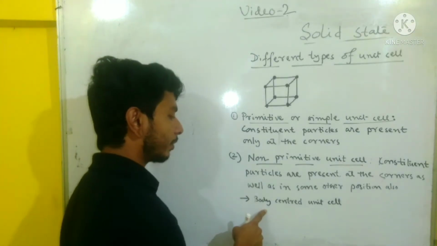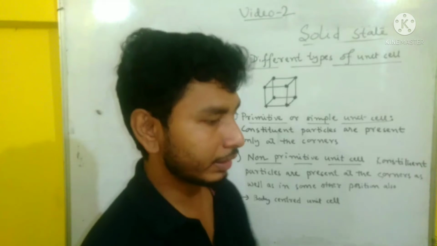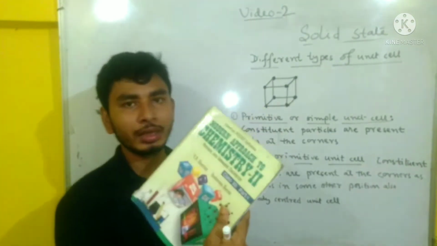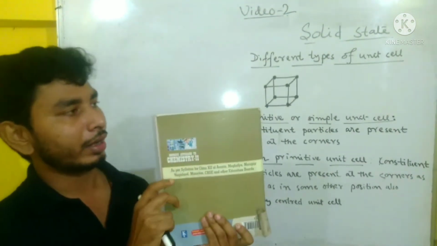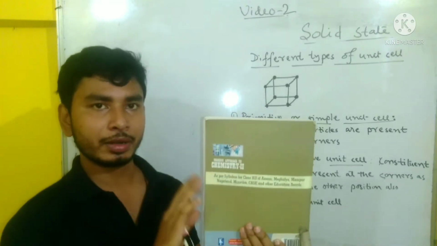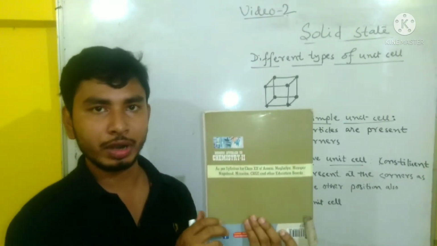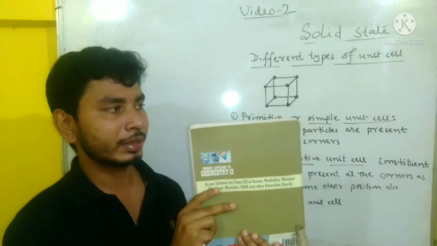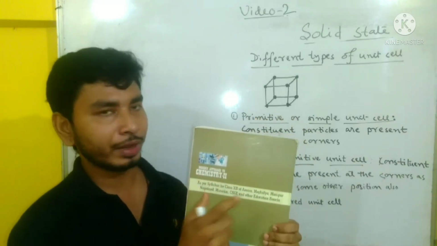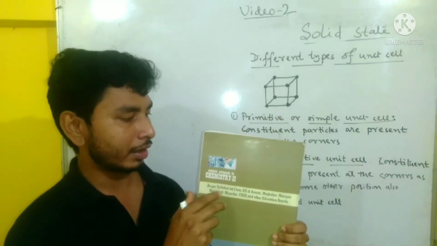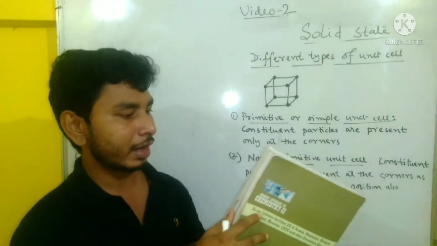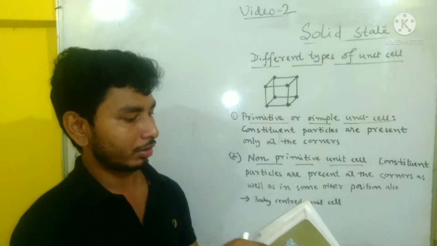Now body centered unit cell means, suppose it is a unit cell. So here there are 8 corners. The particles should be present at the 8 corners. Now in this unit cell there is a center of the body. Center of the body means the center inside the book.